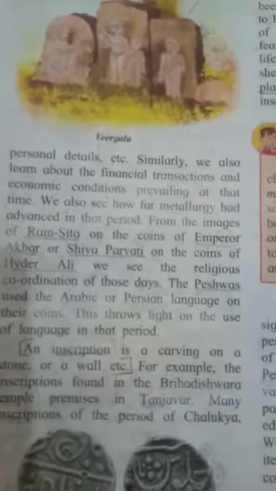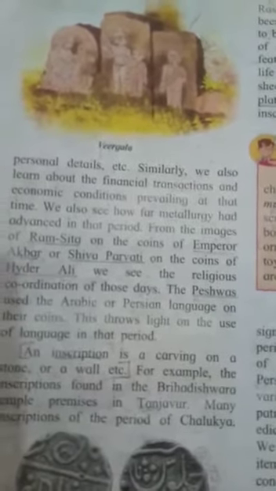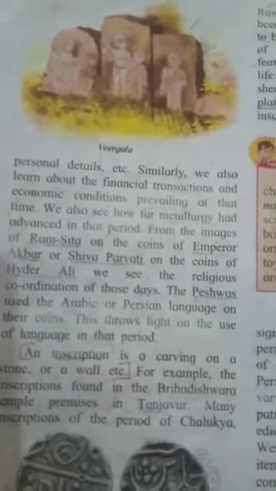An inscription is a carving on a stone or a wall. It is a reliable source as it helps us understand the language, script and social life of the period. Inscriptions such as royal edicts and verdicts are inscribed on copper plates.